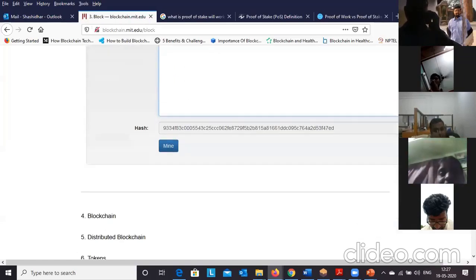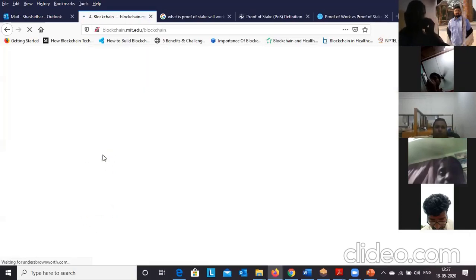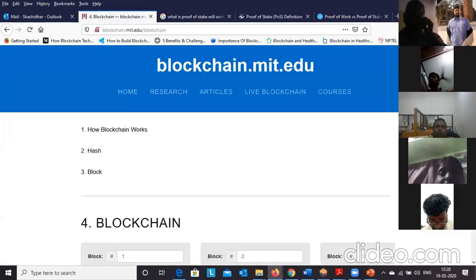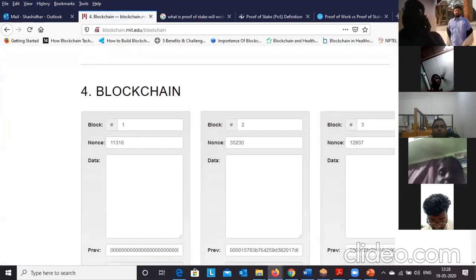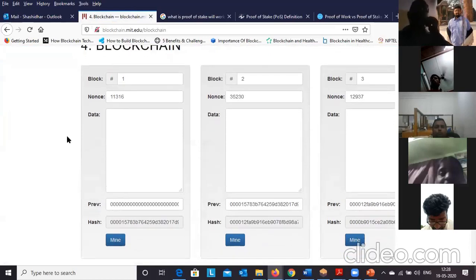Now, what is meant by blockchain? We have seen one block in a blockchain. Now here we have a blockchain. You can see my screen. This is the blockchain. I have 5 blocks: block 1, block 2, block 3.